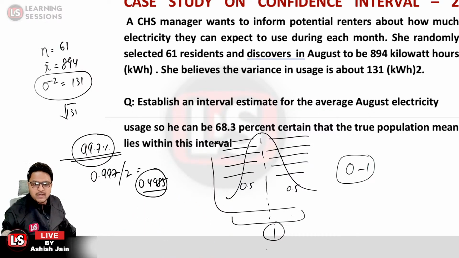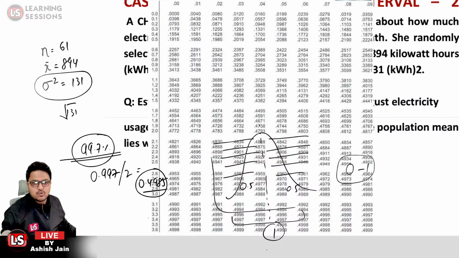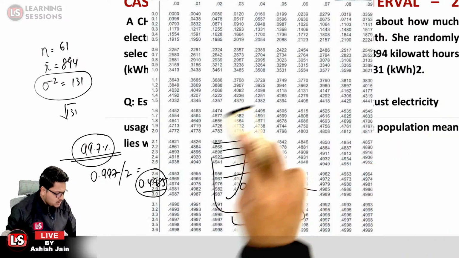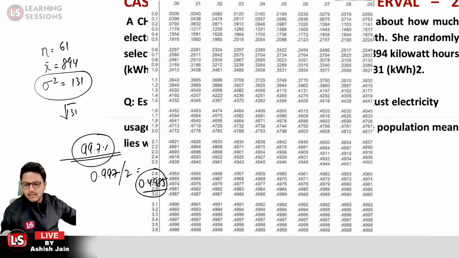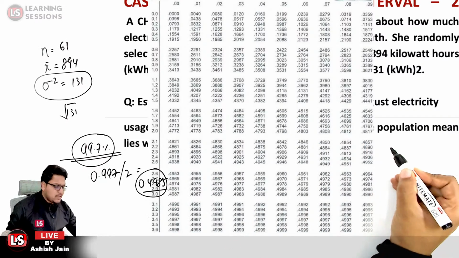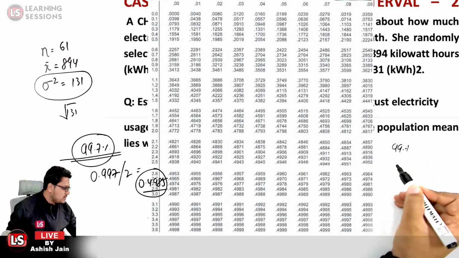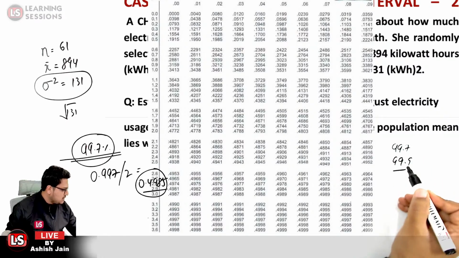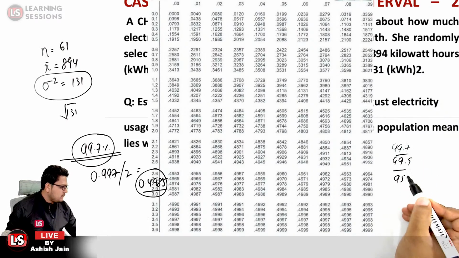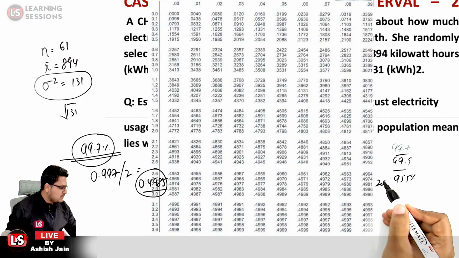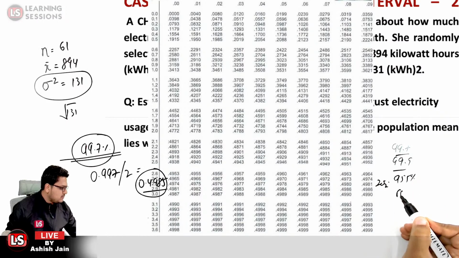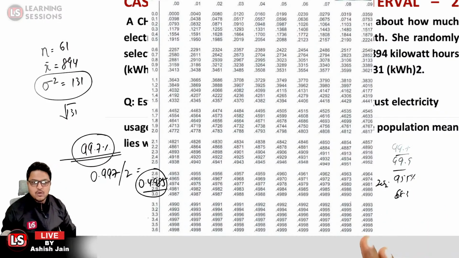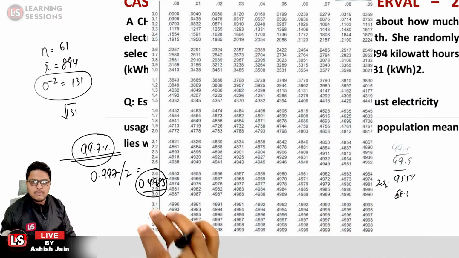And we can check this value in the Z table itself. It will either be given to you in the question itself, but you need to remember important values like for 99.7%, for 99.9%, and for 95.5%, I already told you it is 2 times of the sigma x bar, and for 68.3% it is 1 time of the sigma x bar. These are the values that you need to memorize.